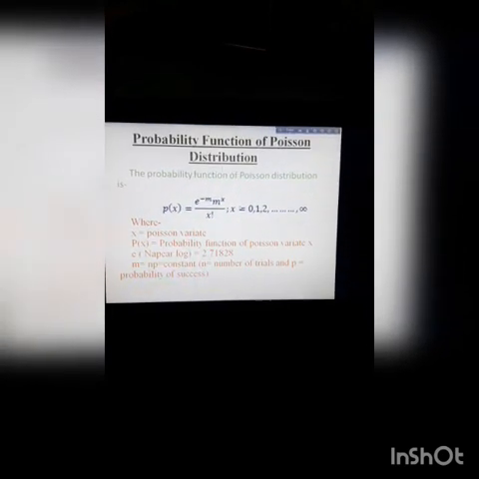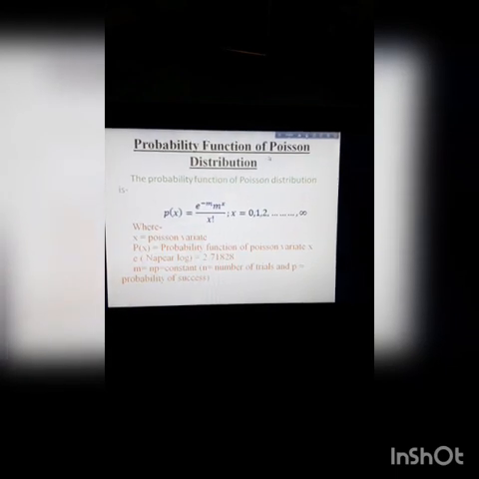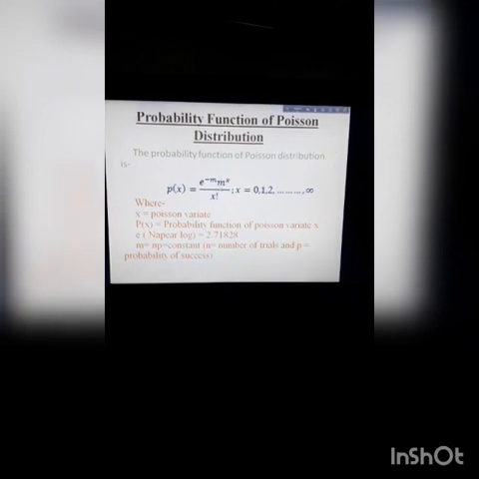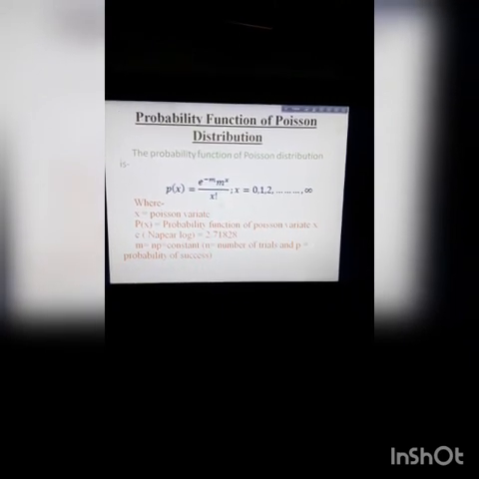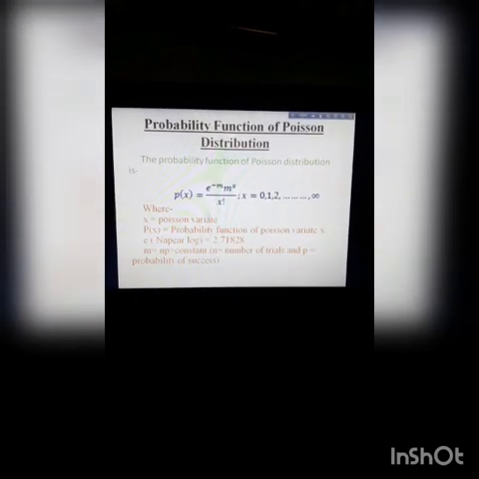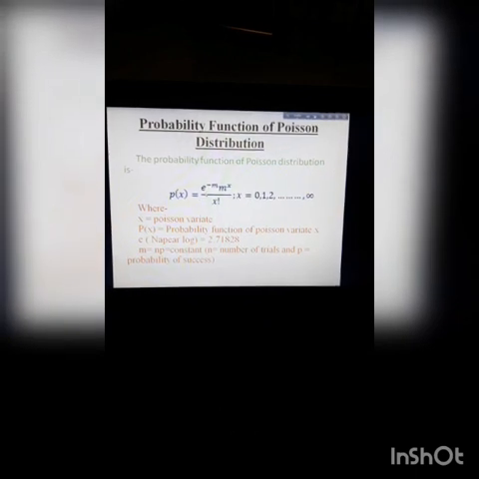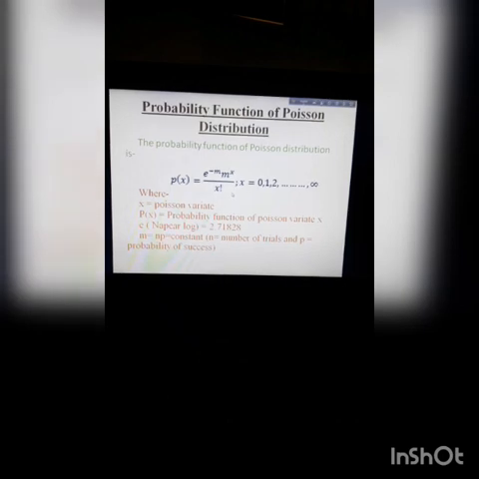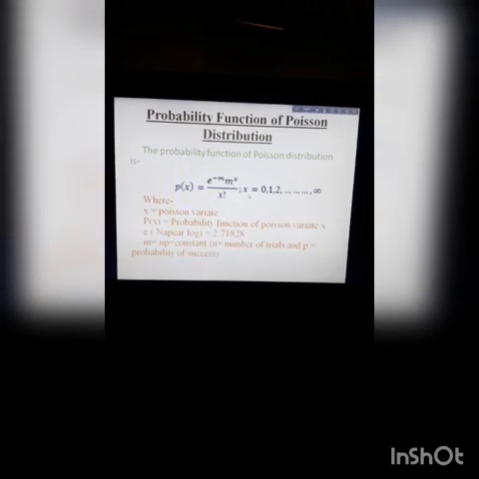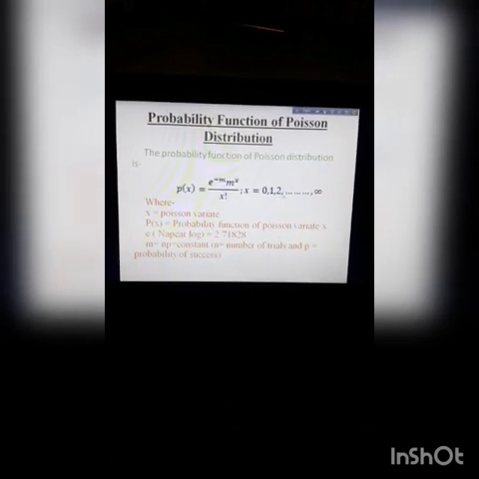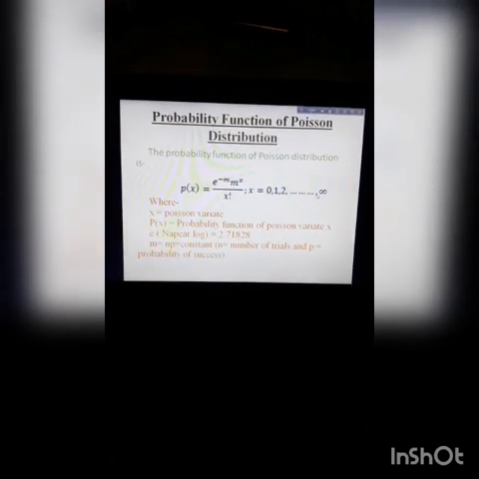Now, probability function of Poisson distribution. Actually, probability function is a mathematical form. The Poisson distribution is mathematically expressed in such a way: p of x equal to e to the power minus m, m to the power x, divided by x factorial, and the value of x ranges from 0 to infinity, so x equal to 0, 1, up to infinity.